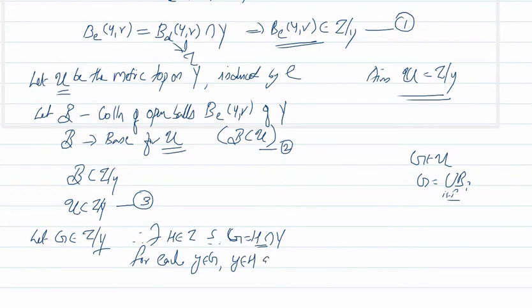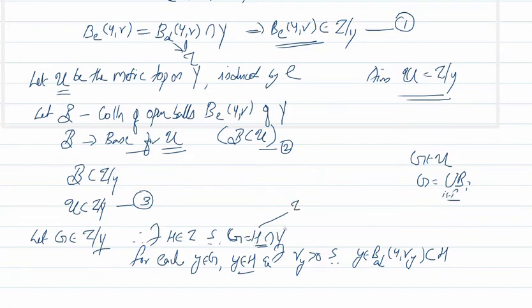And there exists a number r_y greater than 0 such that y belongs to B_d(y, r_y) and that is contained in H. This is a member of tau.